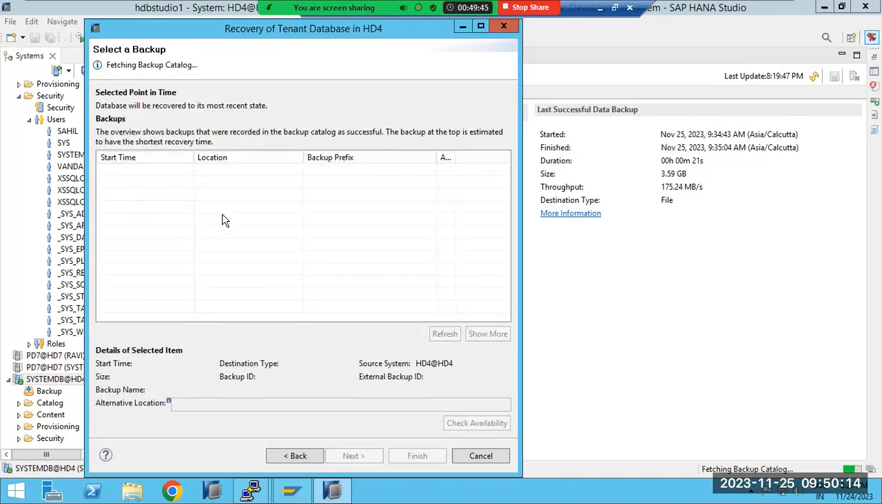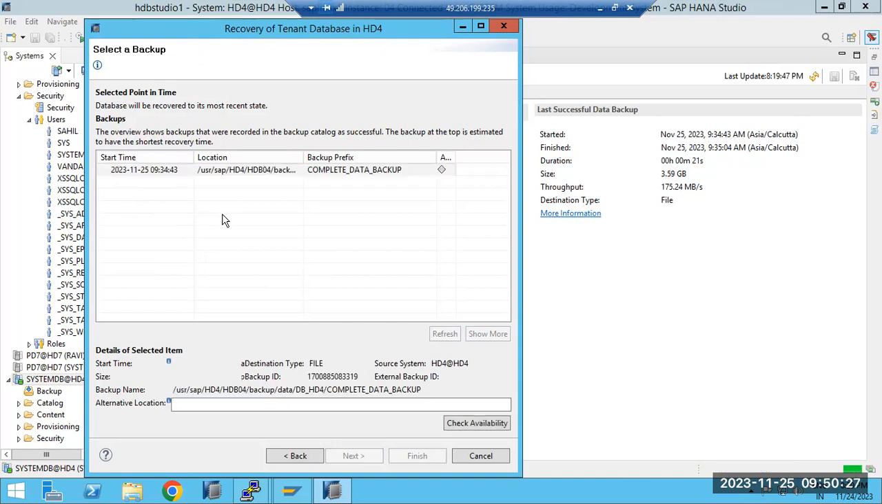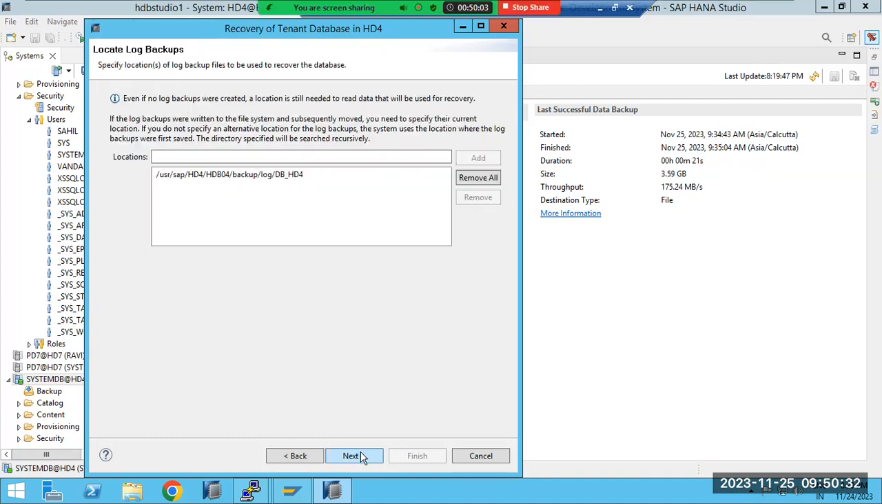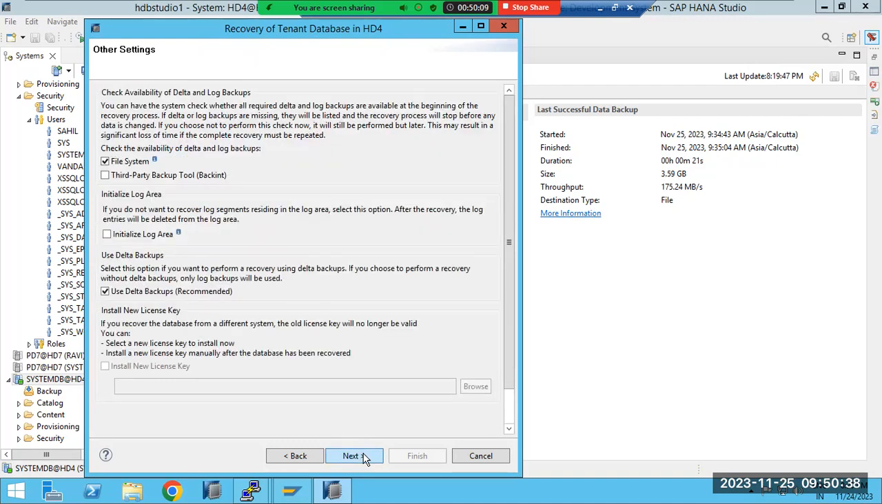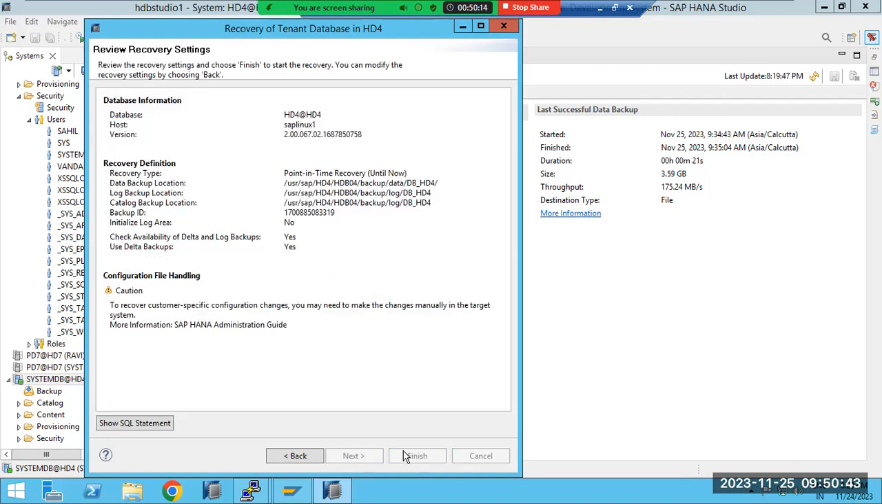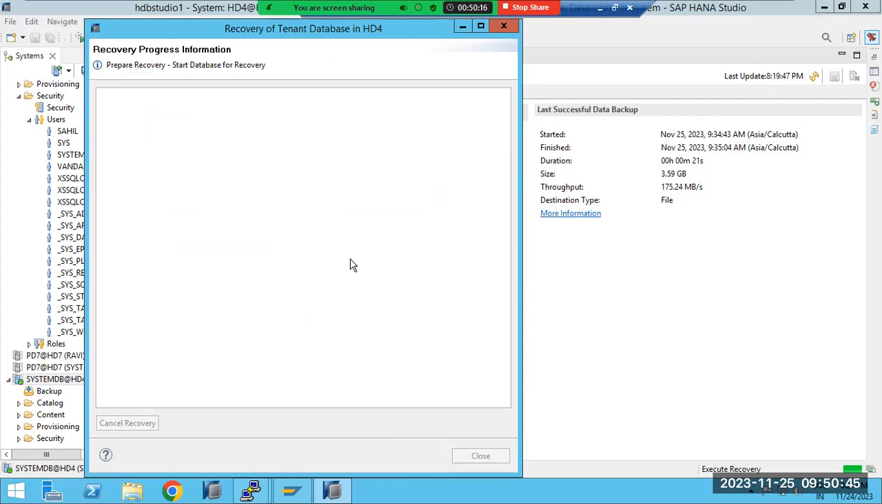So backup and recovery is very important here. In case your database got crashed or hardware failed, or all the data got deleted by a user, in this case we can perform the recovery here. We can recover the data from here. We can use this one, right? So this is the way we can recover the data.